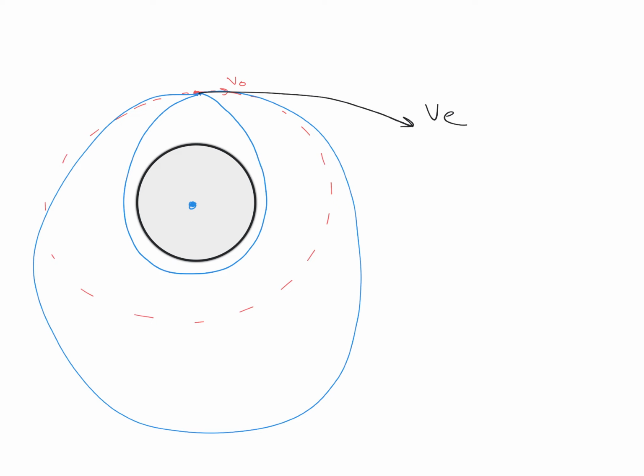So we can increase the value of velocity, but we should not increase it more than the escape velocity. The escape velocity, we know, is root 2 times the orbital velocity. So the velocity that we increase to should not be greater than the escape velocity, or more than root 2 times the orbital velocity. So maximum we can change its velocity to root 2 times v naught, not more than that. If it is more than that, it's going to escape.